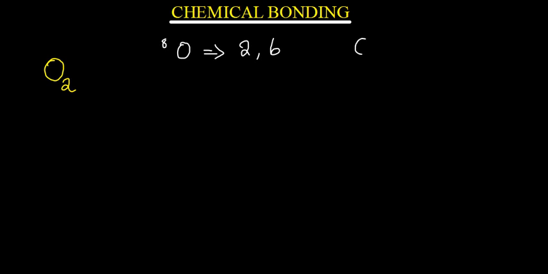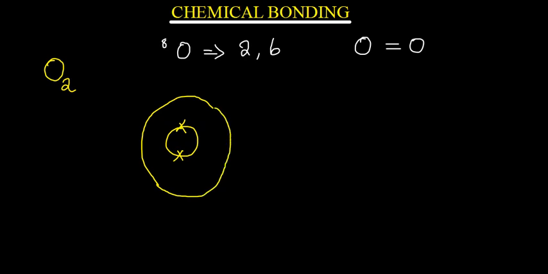So the molecule for oxygen is written like this: oxygen bonded to oxygen, like this. There's a double bond. Okay, so now let's write the molecule. So we are going to have the innermost shell with 2 electrons, and then the outer shell. And then you are going to have another oxygen, the inner shell, which also has 2 electrons, and the outer shell.